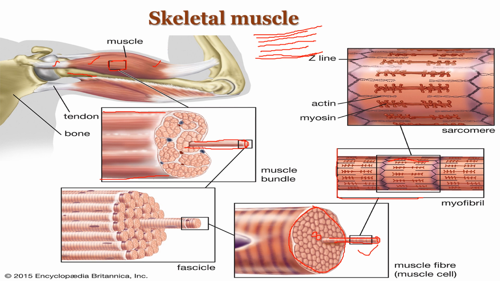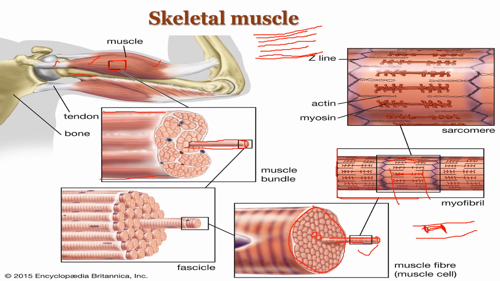These blue color ones are the actin filaments and these red color ones are the myosin filaments. Wherever the myosin filament is present, it gives the thick color band. Wherever these thin filaments are present, it gives the light color band. So these striations we can see: if this is the muscle fiber, it has many myofibrils like this. Due to their arrangement, at some places we can see the dark band and again the light band and again the dark band being observed.